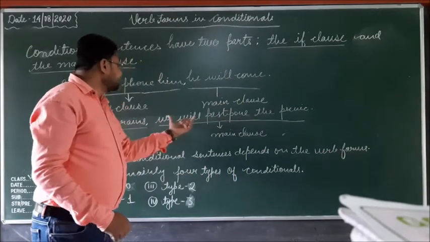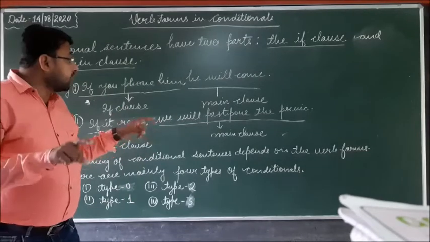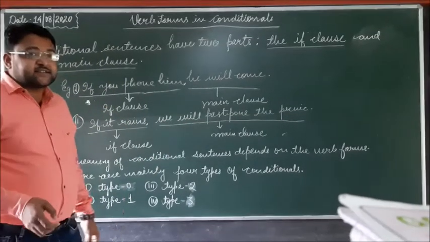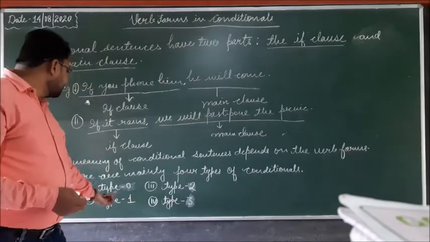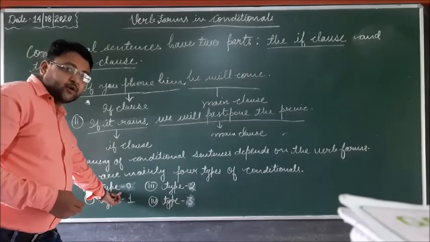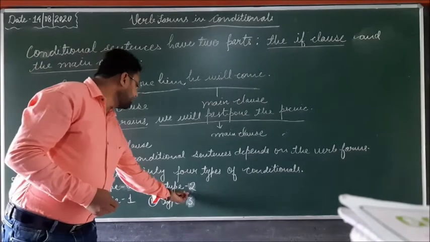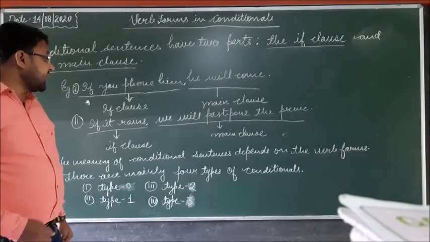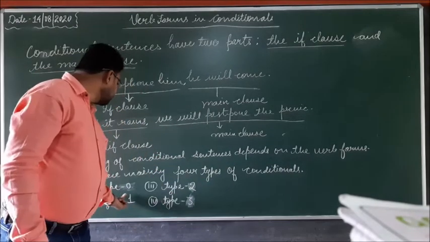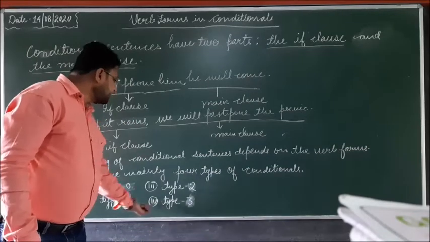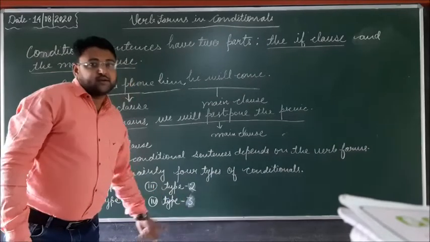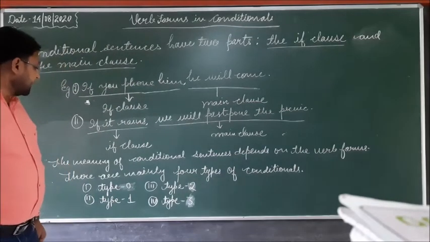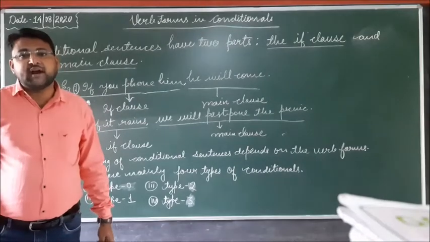The meaning of different conditional sentences depends on different kinds of verb forms, and there are four types: type 0, type 1, type 2, and type 3. We will discuss them one by one.